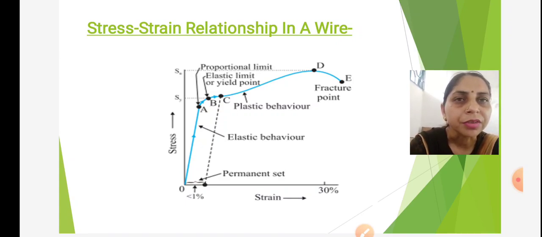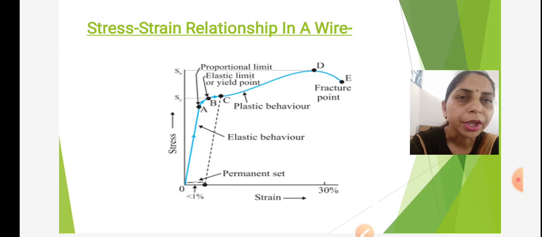In this way, we go on increasing the load. We will see the stress-strain behavior of a wire in terms of a graph. If we plot a graph between stress and strain, we will get a curve like this, as shown in figure. In the graph, we have seen various regions.